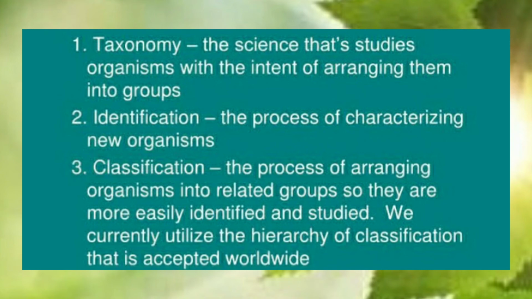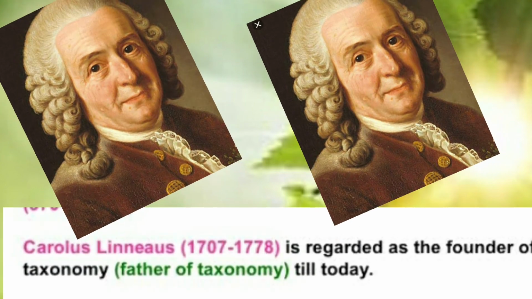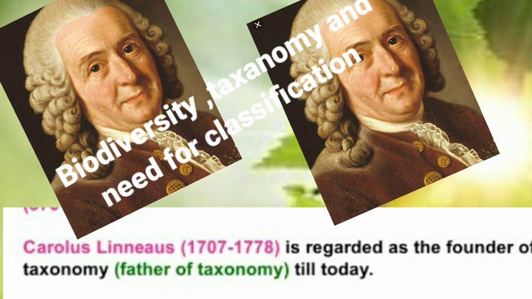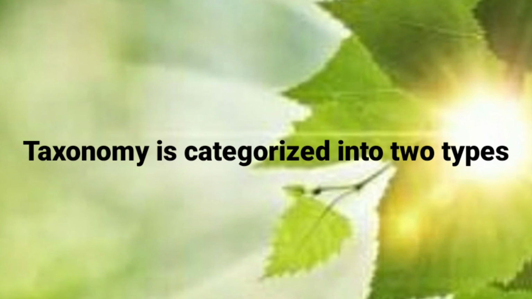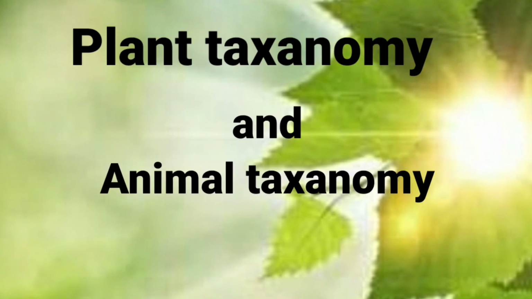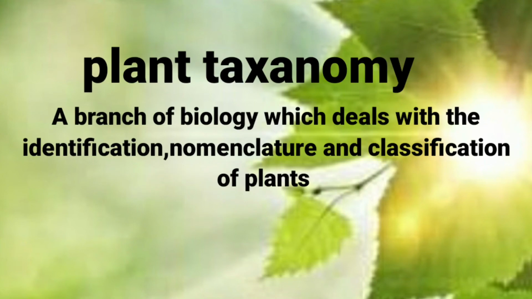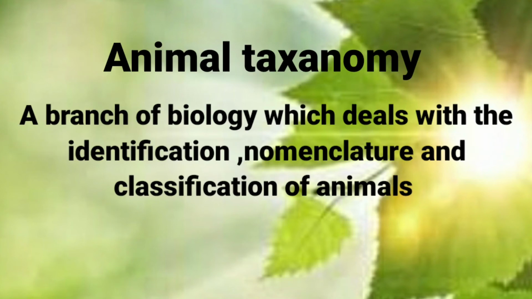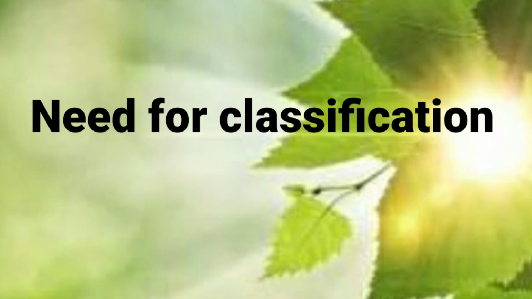Then who is the father of taxonomy, children? Carolus Linnaeus is known as the father of taxonomy. And taxonomy is categorized into two types, children: plant taxonomy and animal taxonomy. Plant taxonomy deals with the identification, nomenclature and classification of plants, and animal taxonomy deals with the identification, nomenclature and classification of animals.